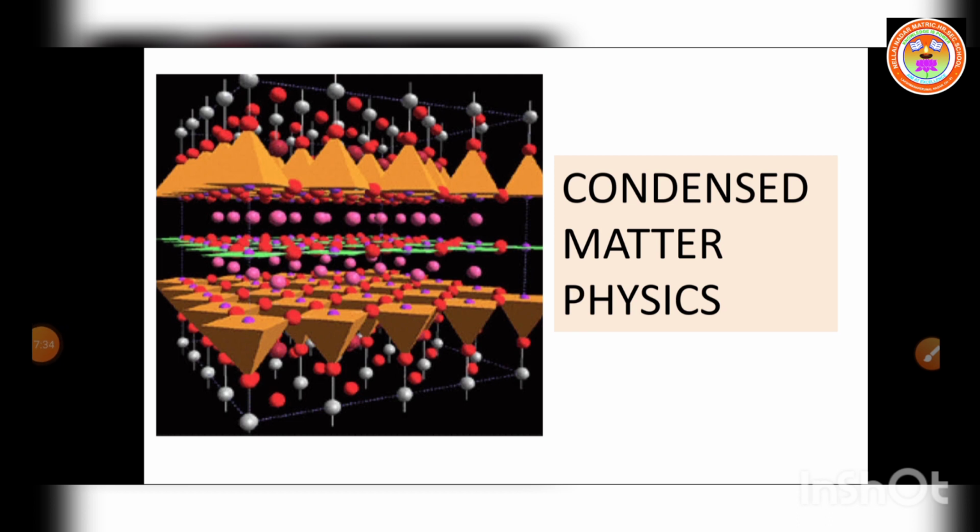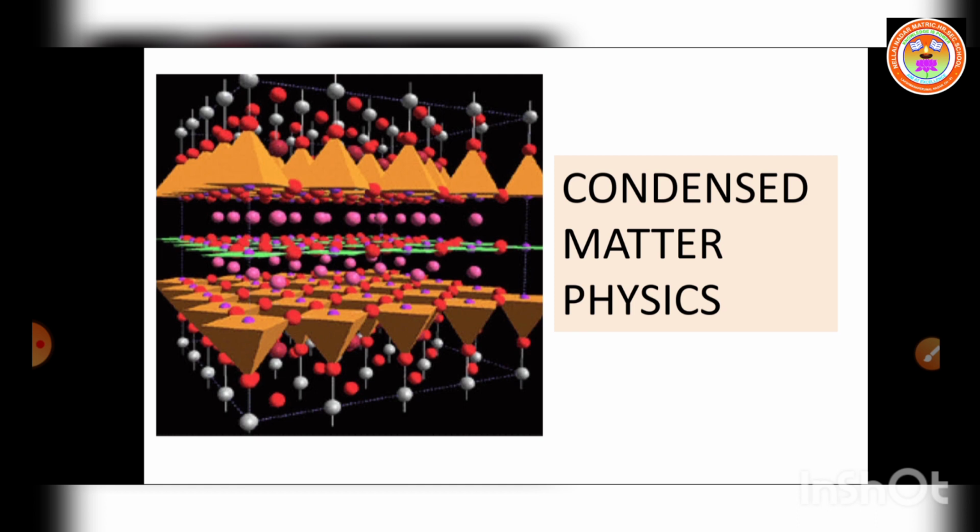So next we move on to condensed matter physics, the study of the properties of condensed materials like solids, liquids, and those intermediate between them and dense gas. It branches into various subdivisions, including developing fields such as nanoscience, photonics, etc. It covers the basics of material science, which aims at developing new materials with better properties for promising applications.